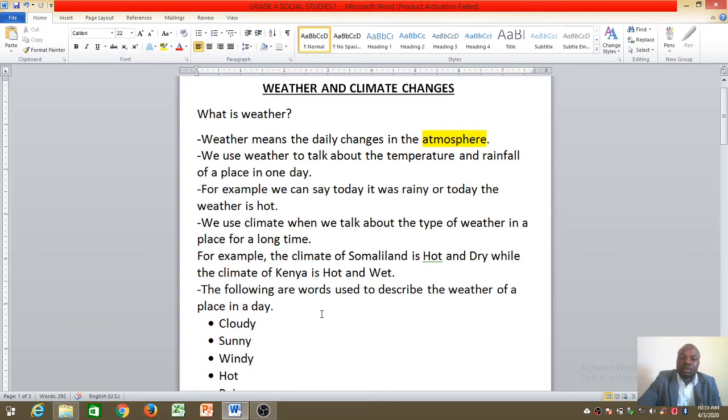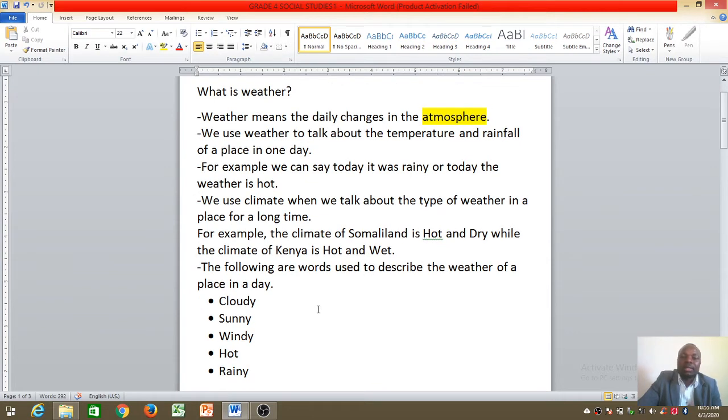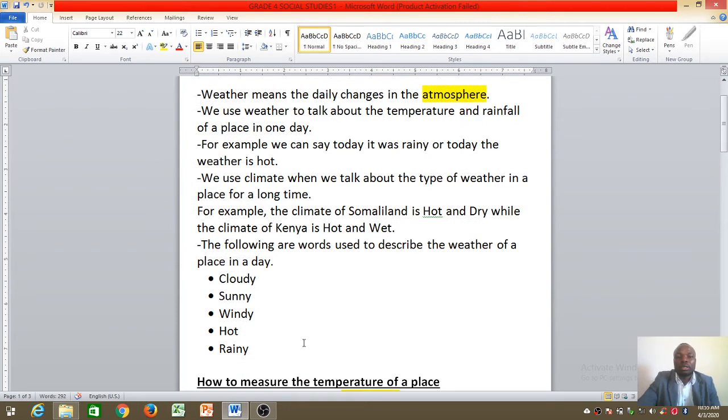Then the following are words used to describe the weather of a place in a day, like you looked at in your previous classes. We can say cloudy, we can also say sunny, we can say windy or hot, and finally we can also say it's rainy.